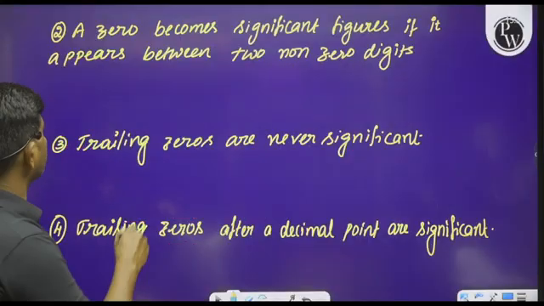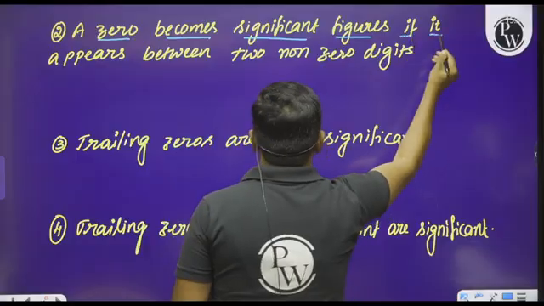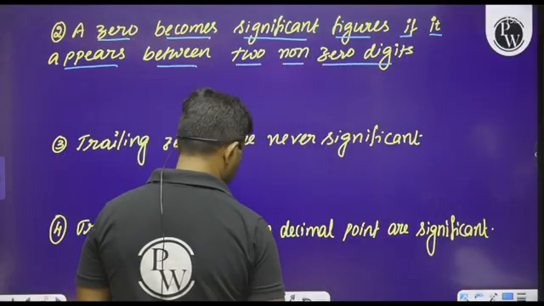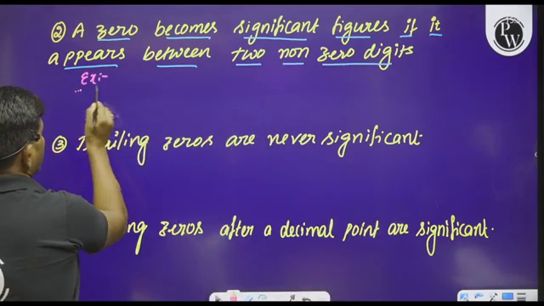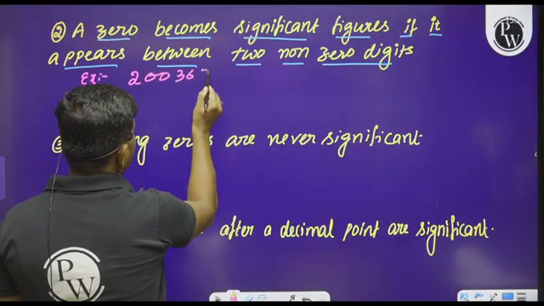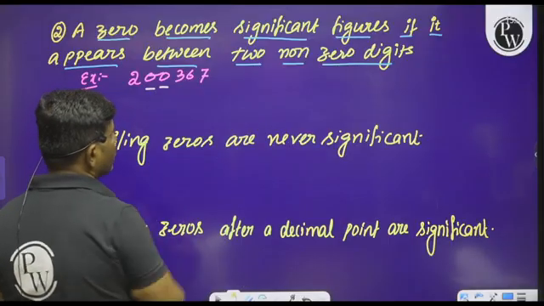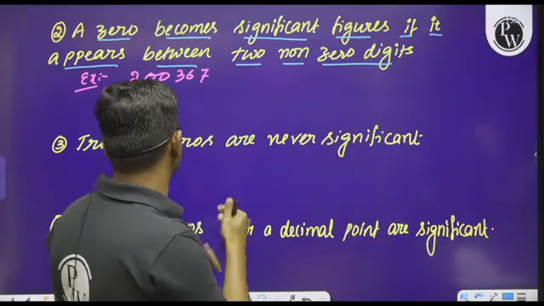And the second rule: a zero becomes a significant figure if it appears between two non-zero digits. For example, see here, whenever we consider 200367, observe this, the two zeros are lying between the two non-zero digits 2 and 3.